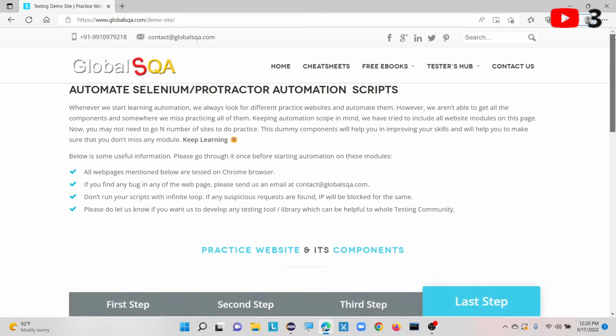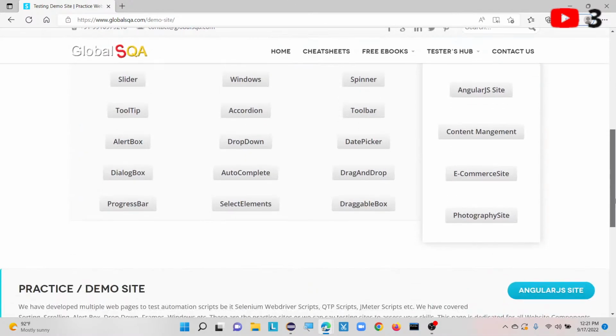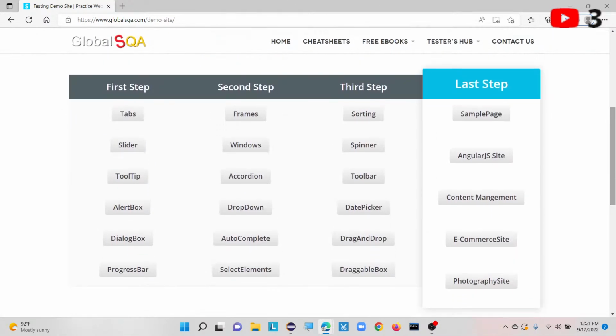After I launch this application, I get this, which I consider as my home page. Here I have captured all the locators present on this home page: tabs, slider, windows, frames, sorting, spinner, toolbar, date picker, drag and drop, draggable, select elements, progress bar, dialog box, autocomplete, alert box, drop down.